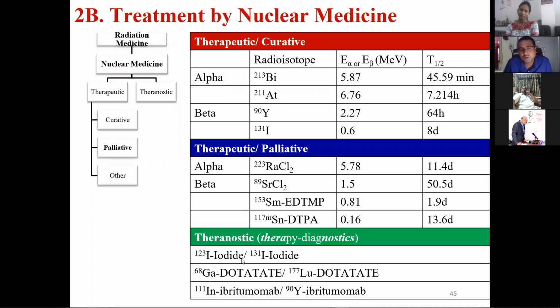So in the case of PET, we have F-18. But if we want to do therapy, we have to use iodine-131. How the glucose will be taken inside the body and how the iodine will be taken inside the body are both different. Suppose a person has undergone surgery, and the places where the wounds are healing, the body will not understand, because at that place you require a huge amount of energy.